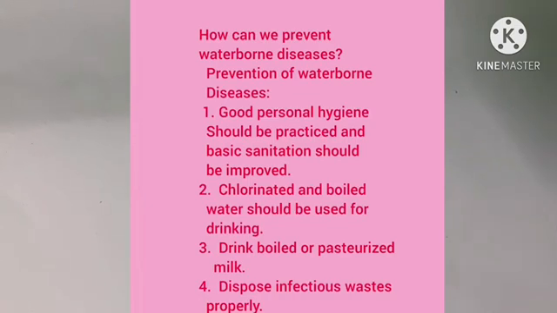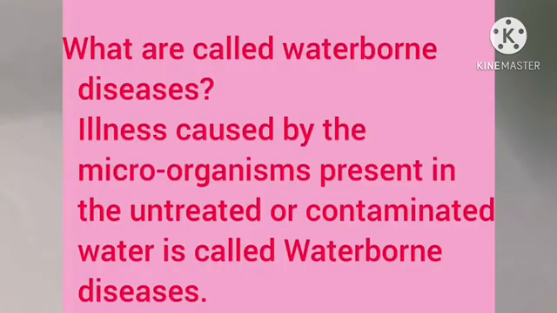Prevention of waterborne diseases. Good personal hygiene should be practiced and basic sanitation should be improved. Chlorinated and boiled water should be used for drinking. Drink boiled or pasteurized milk. Dispose infectious waste properly. What are called waterborne diseases? Illness caused by the microorganisms present in the untreated or contaminated water is called waterborne diseases.